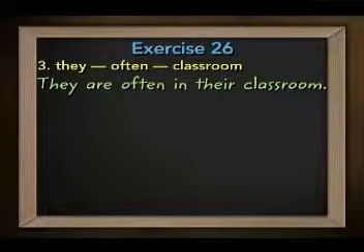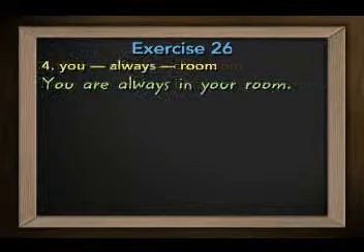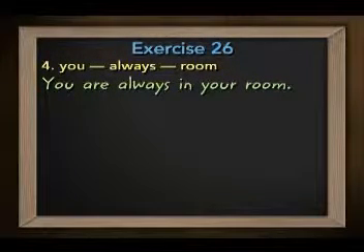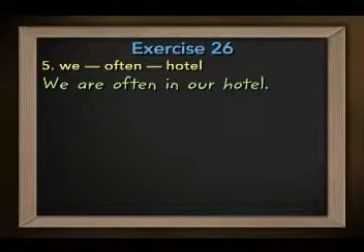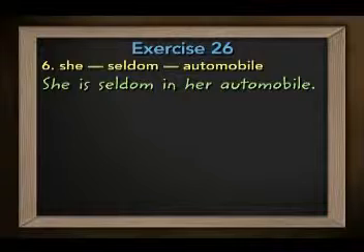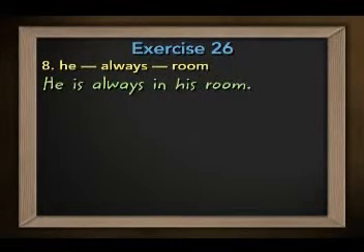They are often in their classroom. You are always in your room. We are often in our hotel. She is seldom in her automobile. It is never in its place. He is always in his room. That's very good.